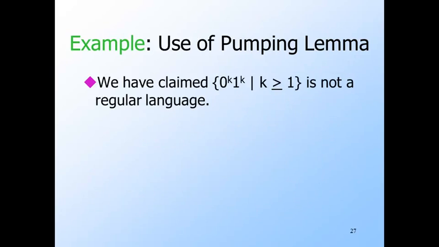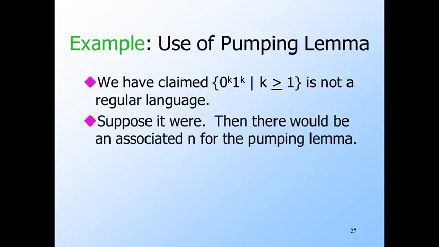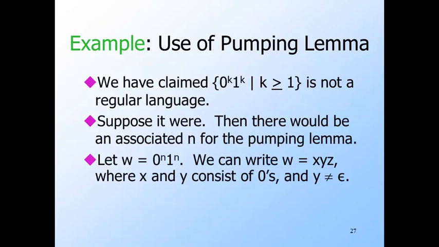Now, let's see an example. Let us pick this language as L. It is the set of strings consisting of some number of zeros followed by the same number of ones, and we have claimed before that it is an example of a non-regular language. Now we're going to prove it. Now the adversary picks n. We don't know what n is, but we know it has some fixed value. Now we get to choose W in terms of n. And we pick W equals 0^n 1^n, that is, n zeros followed by n ones.